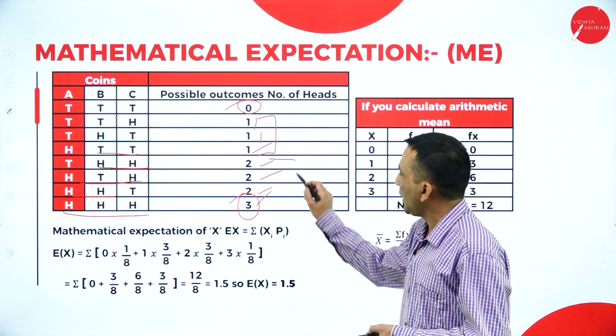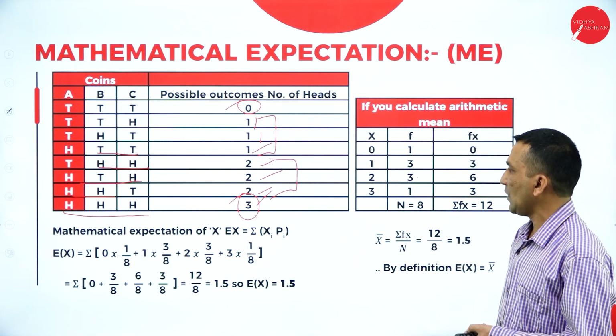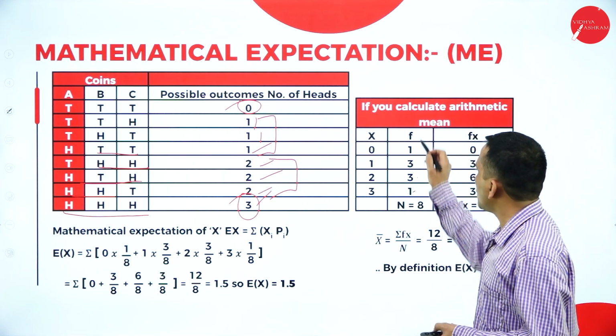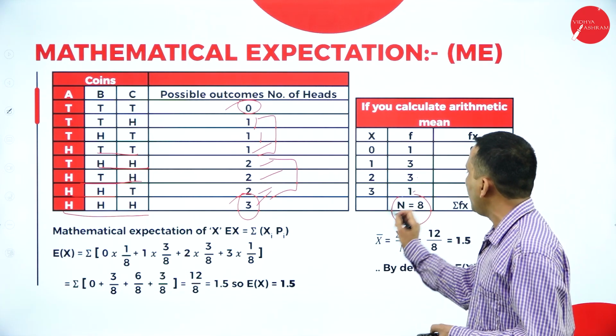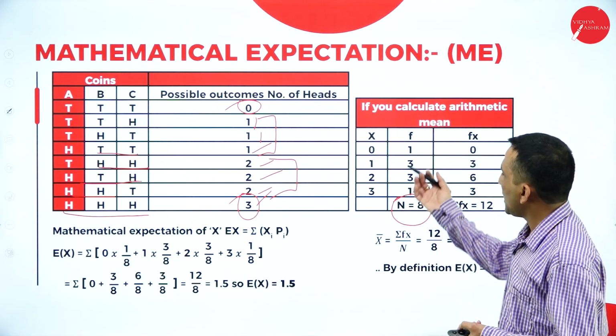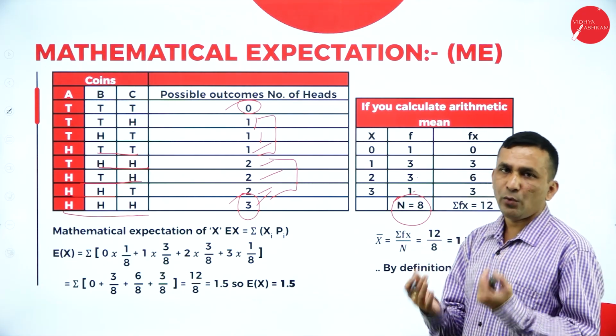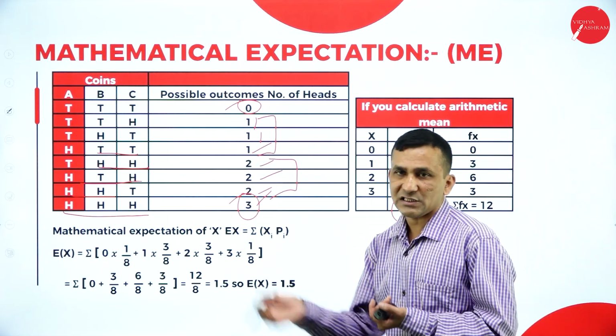2, how many times came? 3 times came, so we are writing 3. So 3 came only 1 time. If you take together we are getting n value as 8, which is nothing but discrete group data that we have converted with the help of the experiment.